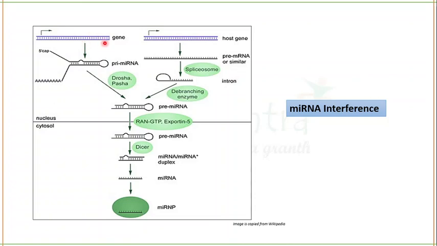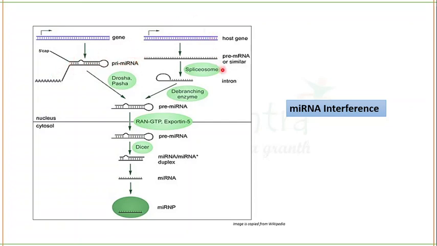This is a gene, or we can say RNA. This is also RNA. Let's talk about this one first. We know that sometimes if the RNA is transcribed too long, then there will be the formation of a hairpin-like structure due to the complementary base pairs. This structure is known as primary miRNA. Primary miRNA is generally 21-22 nucleotides long. It is the non-coding region. It is a non-coding RNA. You have to remember this thing, that it is a non-coding RNA.